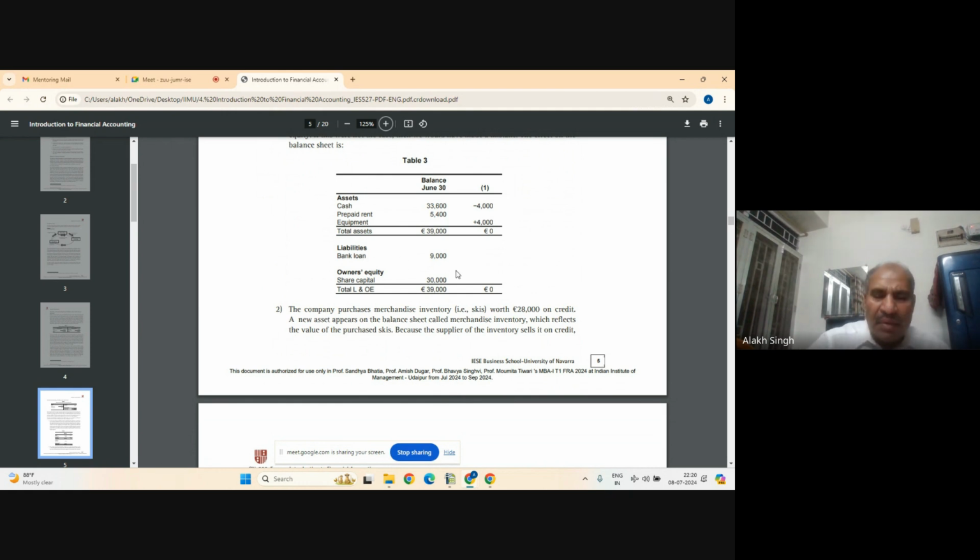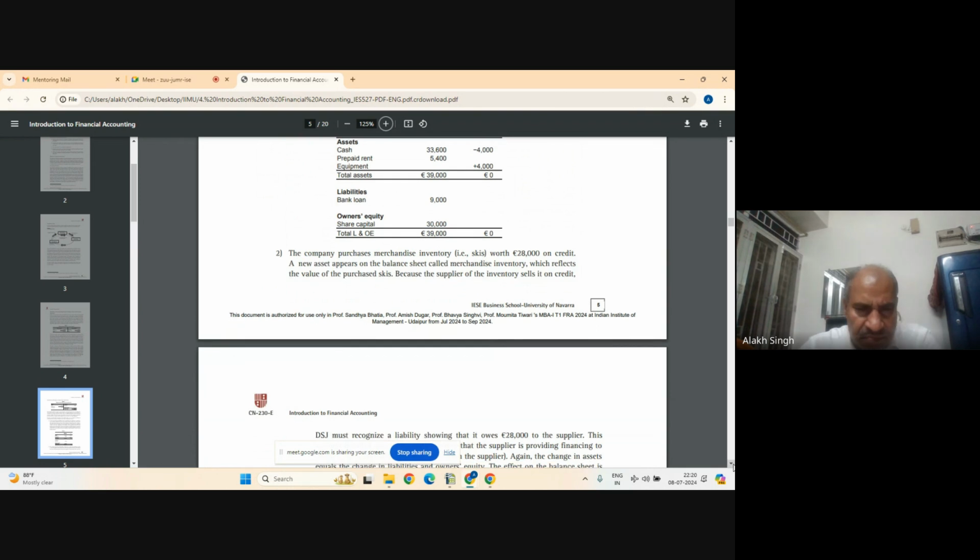Nothing happened in liabilities. Now I will go to next question and ask from you all, and then we will see. The company purchases merchandise inventory, means ski is worth 28,000 on credit. So here, what is this? Swastik.